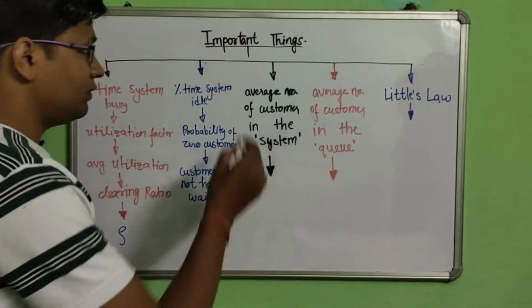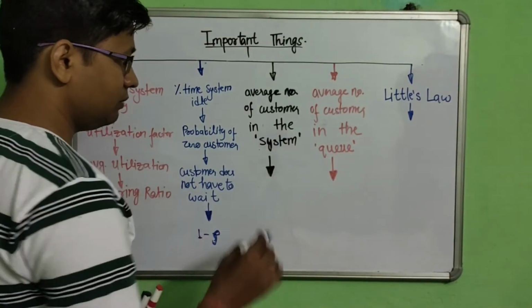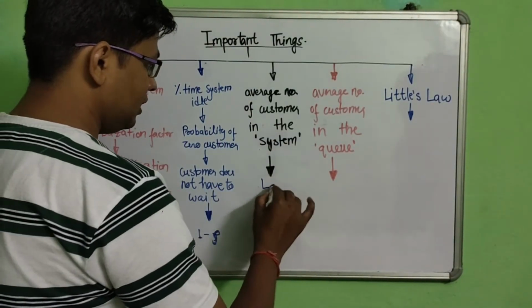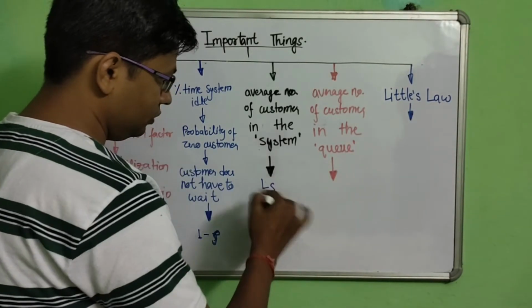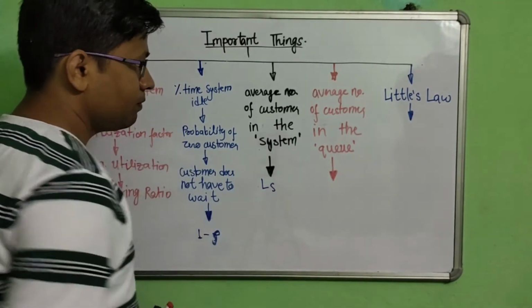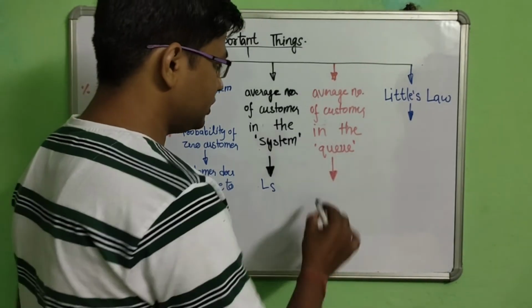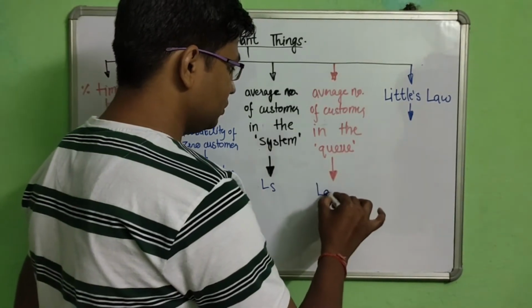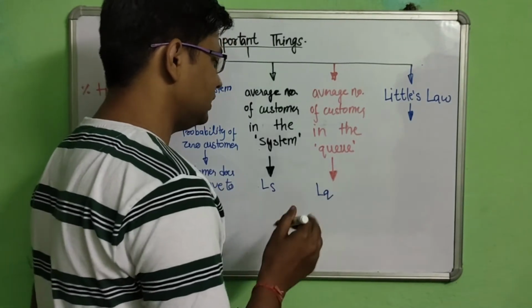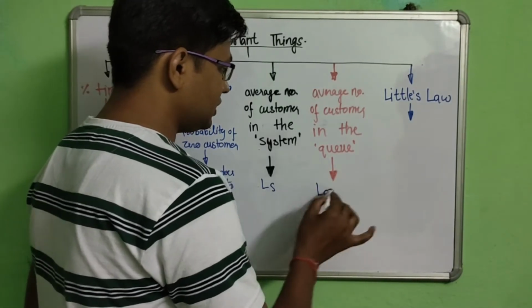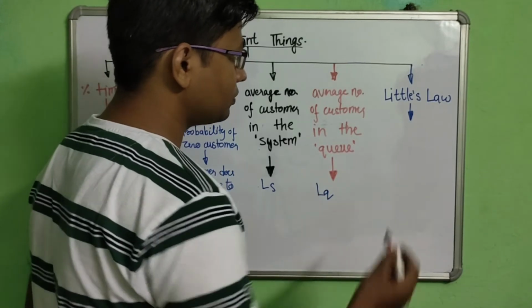The average number of customers in the system is denoted as ls. I will tell you the formula after Little's law. I will tell you now what the formula for ls is. The average number of customers in the queue is denoted as LQ. L for length, or number of customers, S for system, Q for queue.